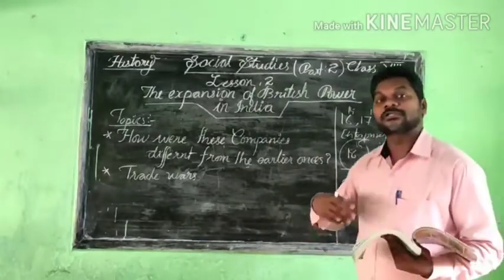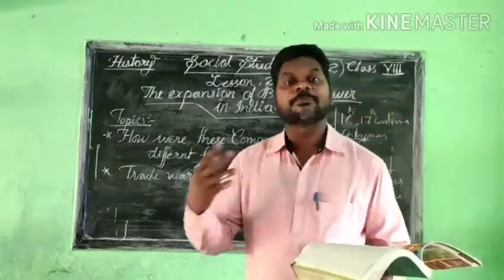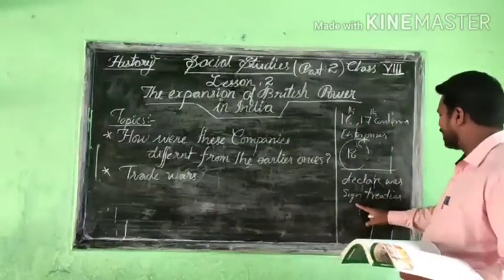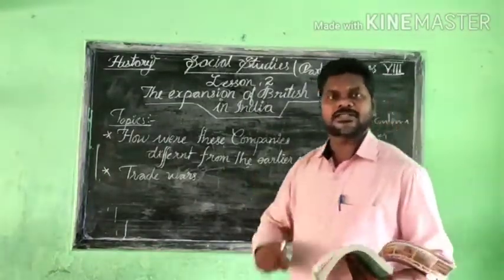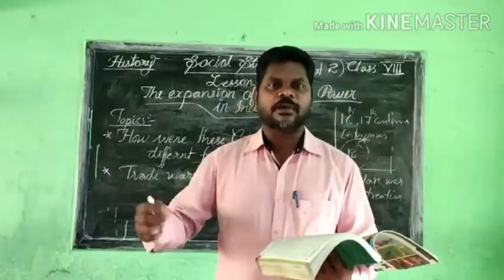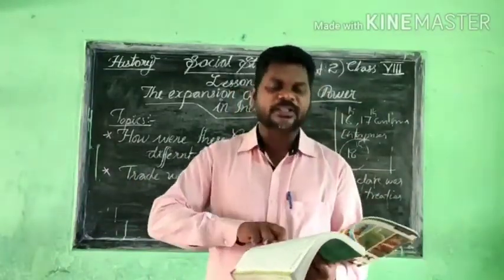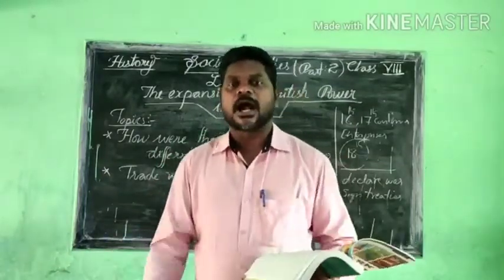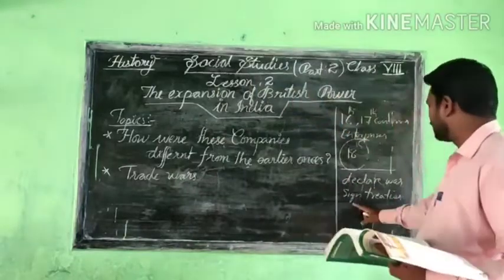Now they were very good trading companies with the support of their own government. So they declared war on each other, and they signed treaties because they had trade boundaries. If anybody entered their boundary, they had a problem with the other companies. So they had wars with each other, and they signed treaties.